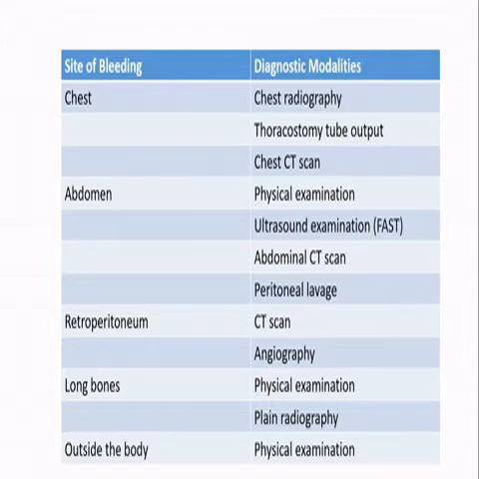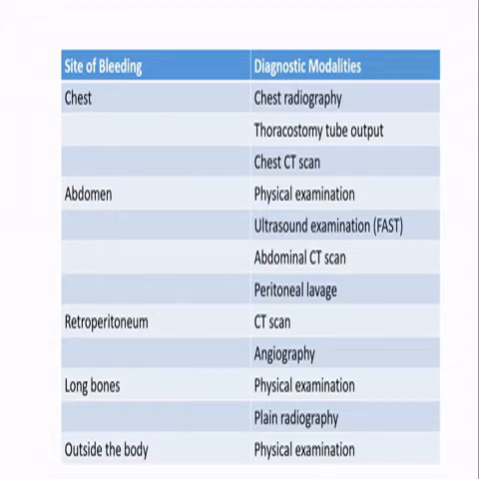Now these are the various sites of bleeding and the diagnostic modalities. If you have a chest injury, then chest radiography, thoracostomy tube and chest CT scans are important diagnostic modalities. In the abdomen, FAST is an important one apart from the physical examination, and then finally the gold standard is CT scan and peritoneal lavage.